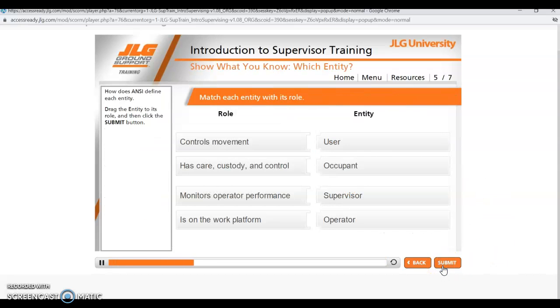How does ANSI define each entity? Drag the entity to its role, and then click Submit.